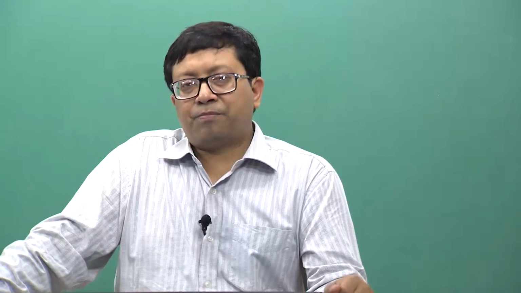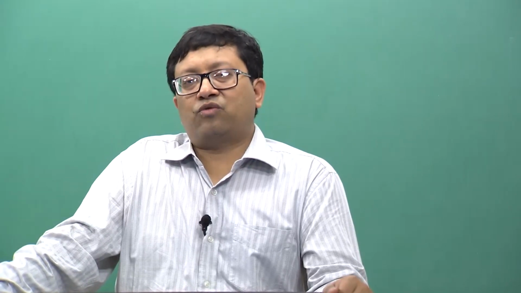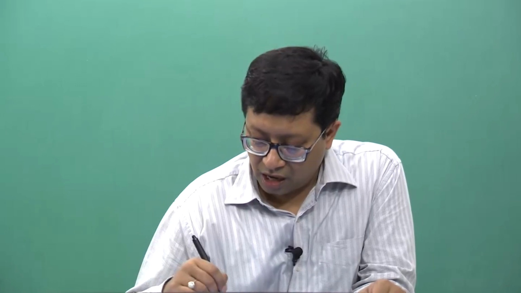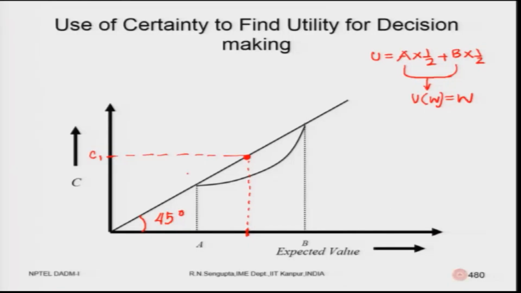Now, if that is the case, the set of people who are inclined to take the gamble and the set of people who are not inclined to take the gamble, their utilities for the set of decisions would be either above the straight line, which is the 45 degrees line, or below the 45 degrees line. So, let us consider how that is true. You can basically think about it and understand.